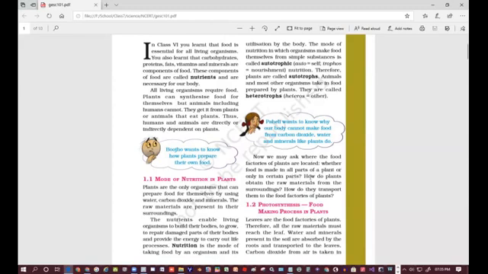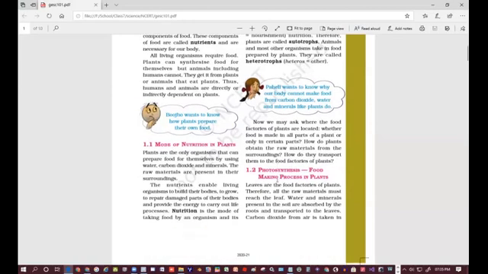1.2 is about photosynthesis, the food-making process in plants. Which process is responsible for food production in plants? The process is called photosynthesis. Leaves are the food factories of plants. So the food is prepared in the leaves. Therefore, all the raw materials must reach the leaf. Water and minerals present in the soil are absorbed by the roots and transported to the leaves.